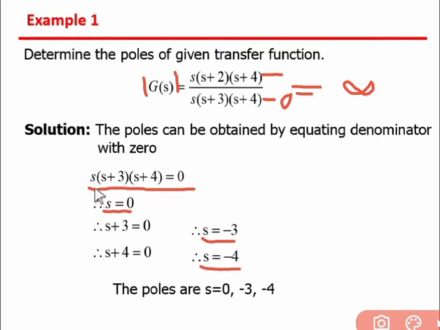If s = 0, this term becomes 0. If we put s = -3, this term becomes 0, so the whole denominator becomes 0. If we put s = -4, this term becomes 0, so the whole denominator becomes 0. So the poles of the system are 0, -3 and -4.